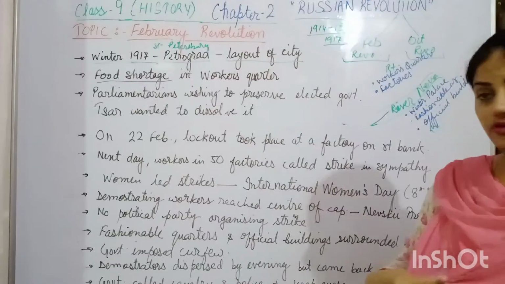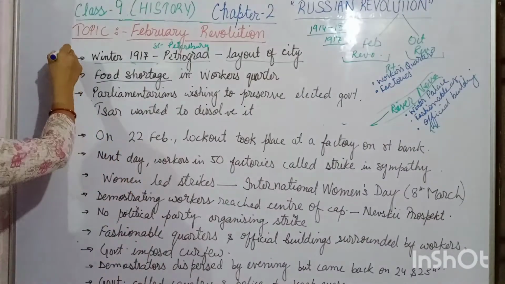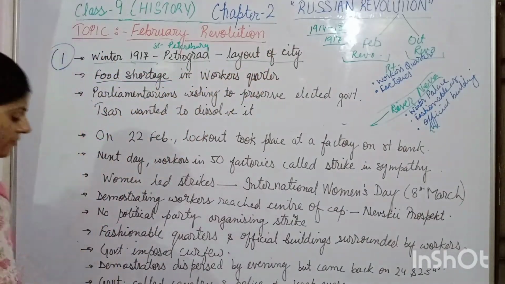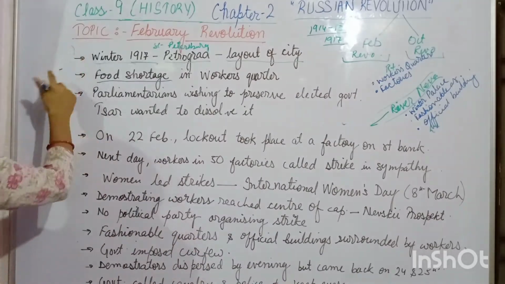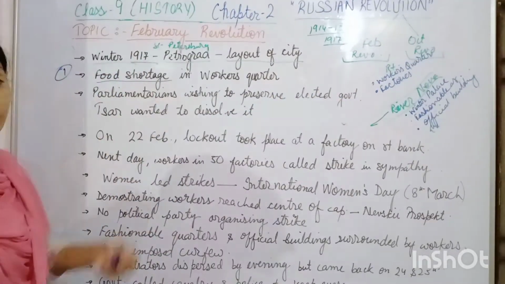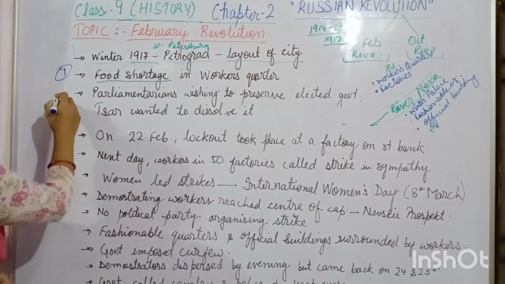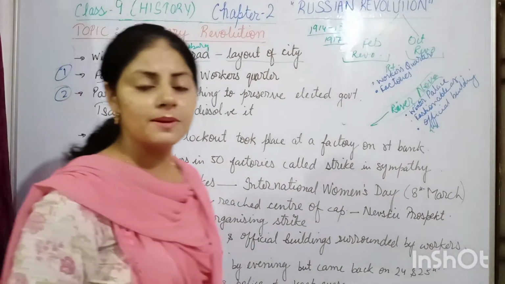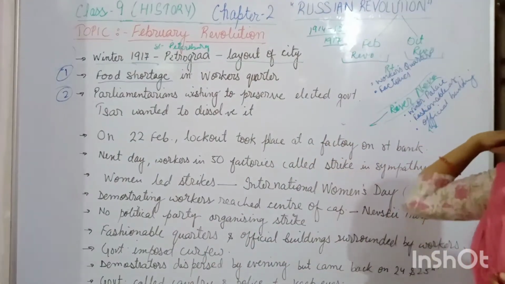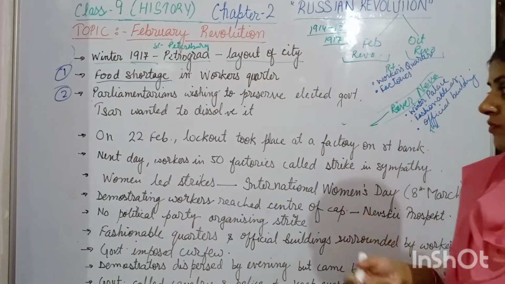Now, these were the situations. The first situation, as I told you, was that there was a food shortage. On the left bank, the workers were facing the food shortage problem. The second problem was the political problem. The monarch, the Tsar, wanted to dissolve the Duma, which other people didn't want.